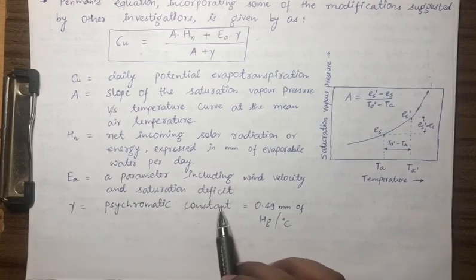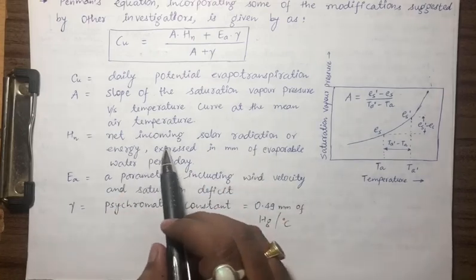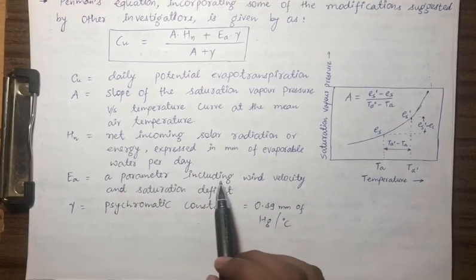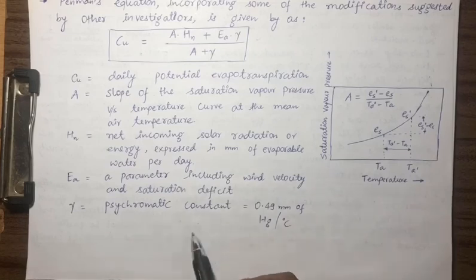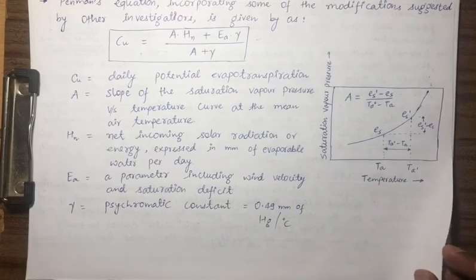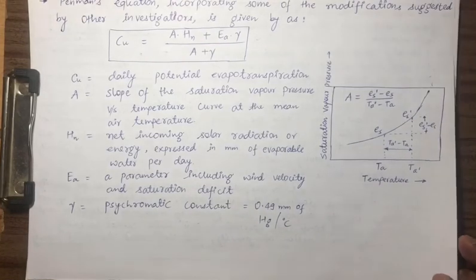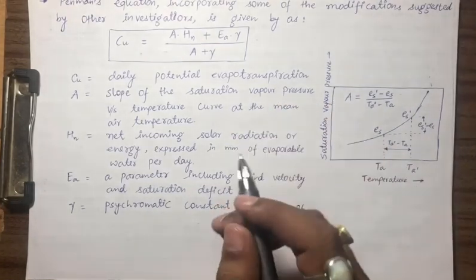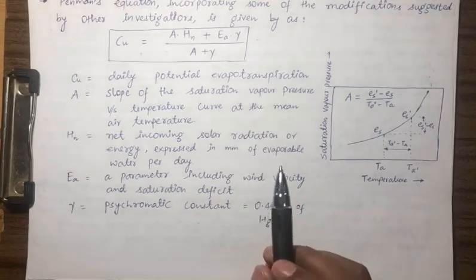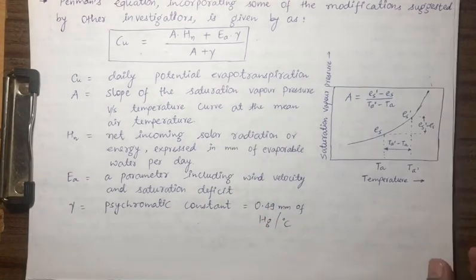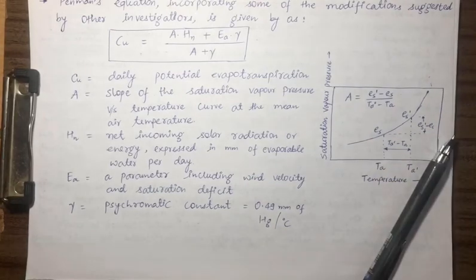Gamma is the psychrometric constant. So you can see this equation is combining solar radiation also. It is incorporating wind velocity also. So that's why this is becoming very popular, because now we have very powerful computers. With the help of them, we can calculate Cu more precisely. But for normal manual calculation, this is very complex. So we have completed this consumptive use. We have solved a few problems. So this topic is over.